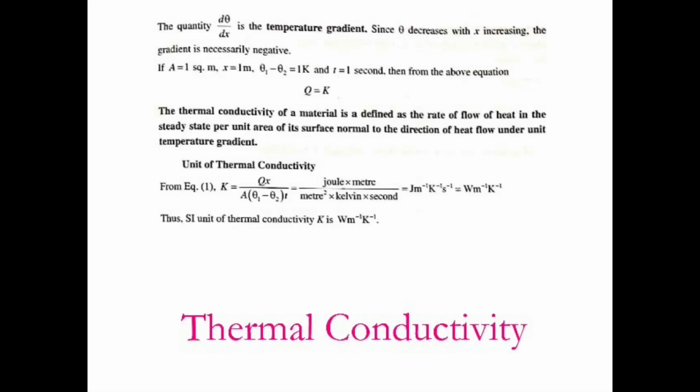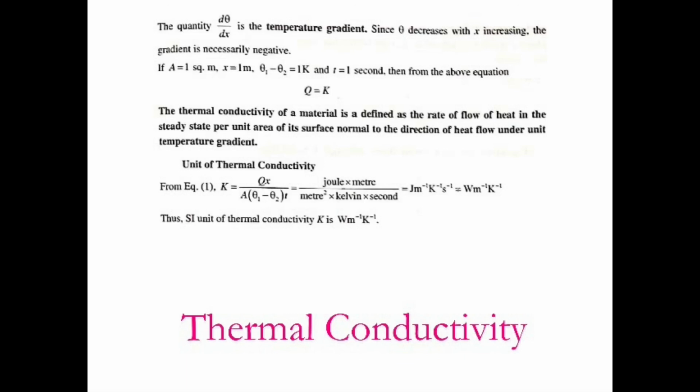Unit of thermal conductivity. If we write down the equation for K, which is equal to Q x divided by A into theta 1 minus theta 2 into t, we have the amount of heat Q measured in joules, x in meter, A in meter square, theta 1 minus theta 2 in Kelvin, t measured in seconds.